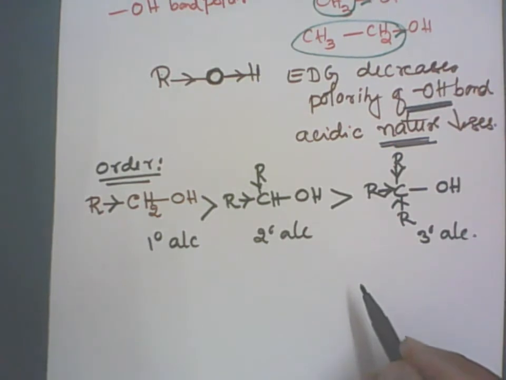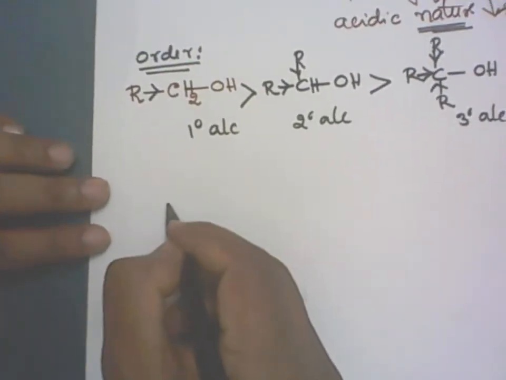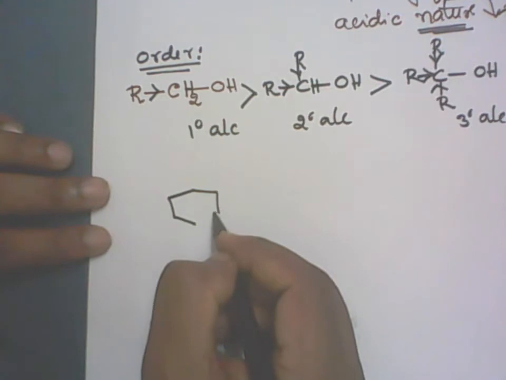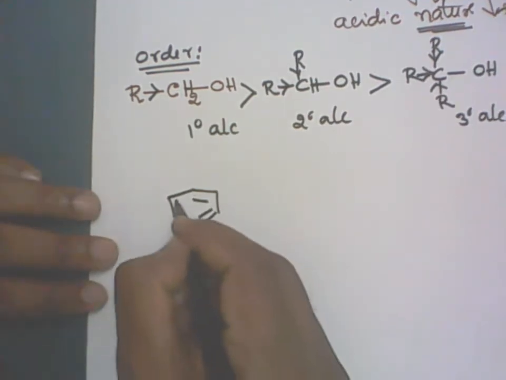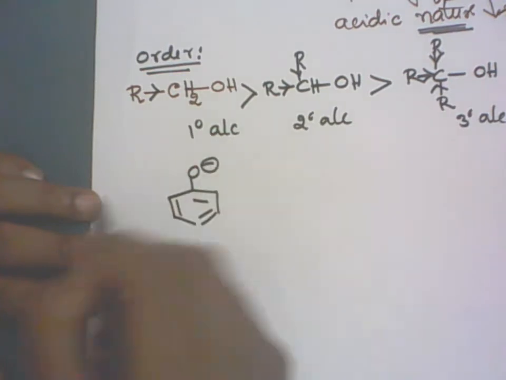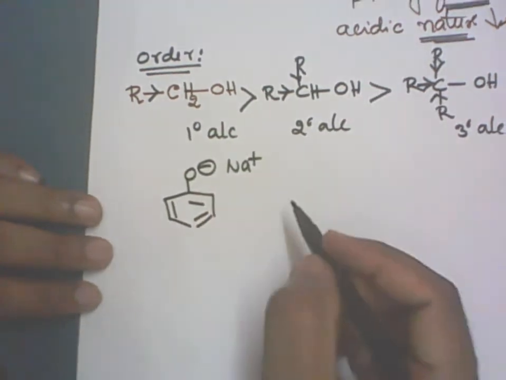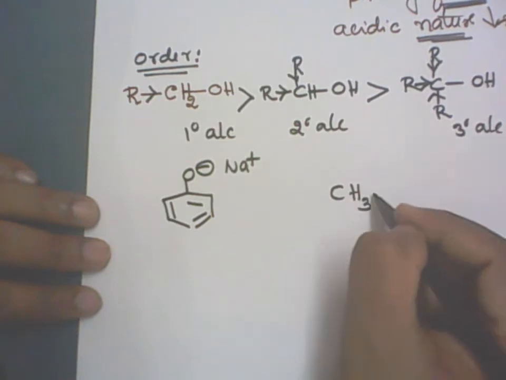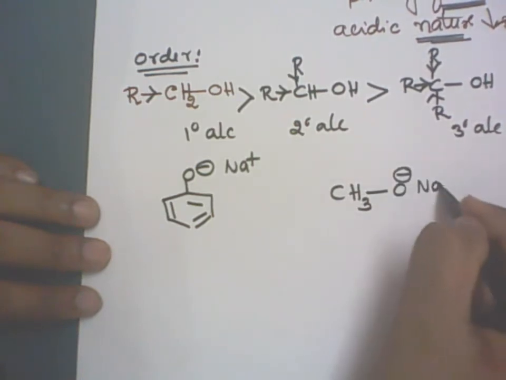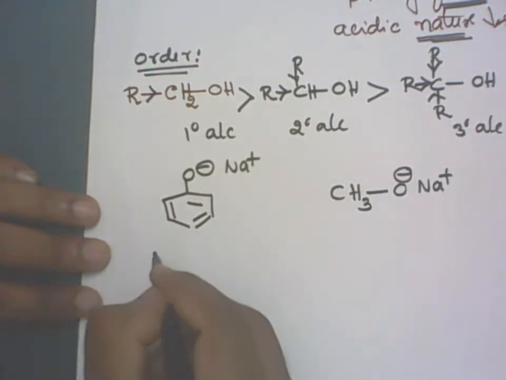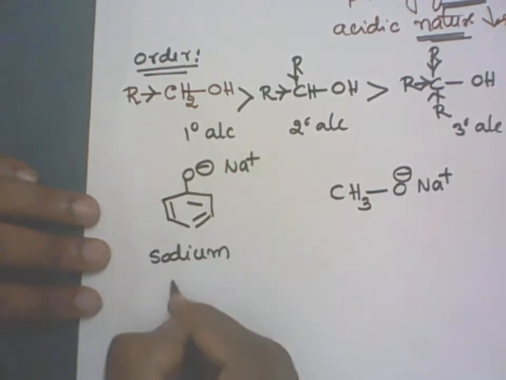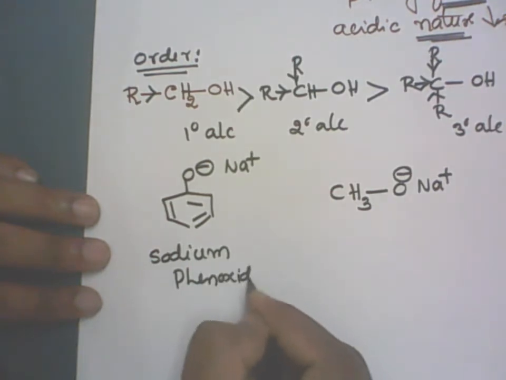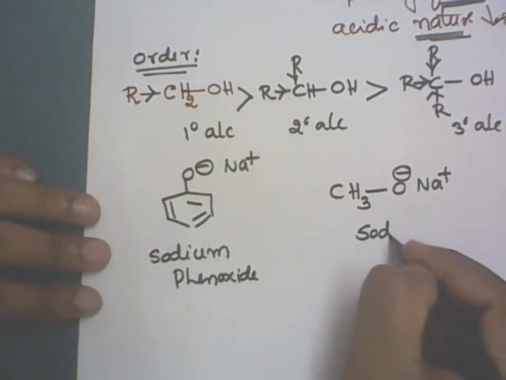Clear? So alcohols are also acidic in nature. Phenols are also acidic in nature, but phenols are more acidic compared to alcohols. We'll see how. Now, alcohol reacts with sodium metal to give sodium alkoxide. Phenols also react with sodium metal to give sodium phenoxide, with the sodium part as Na plus. Let me write the alkoxide as methyl alkoxide, sodium methoxide. This is sodium phenoxide, and this is sodium methoxide.